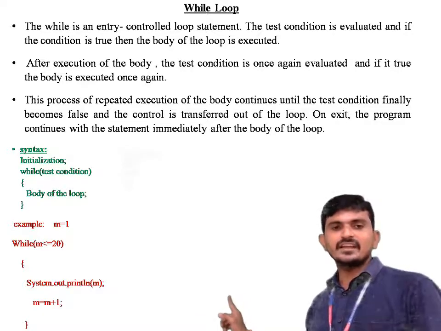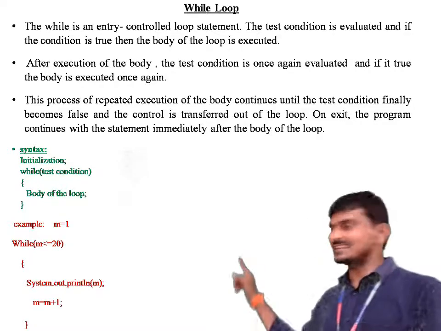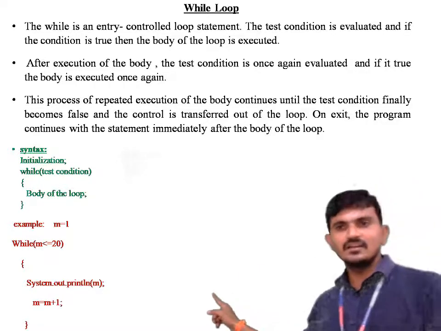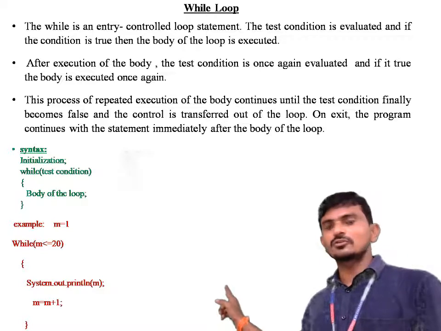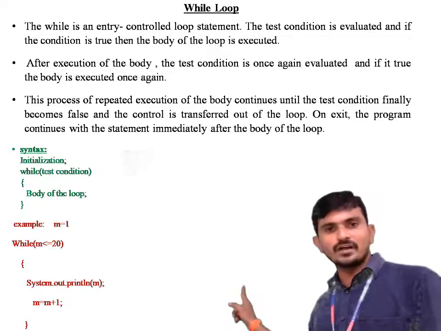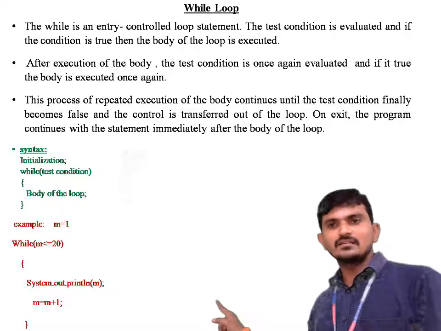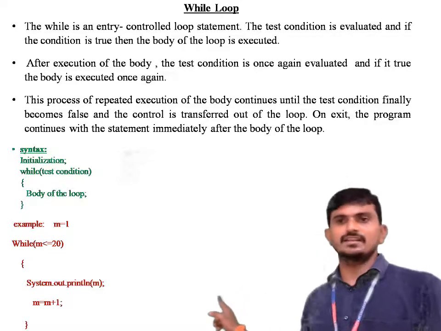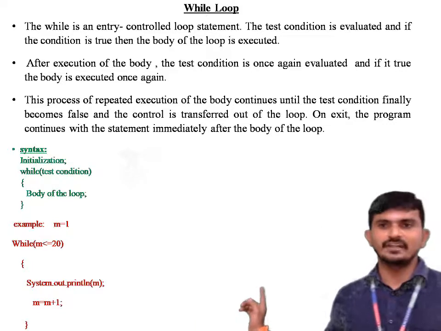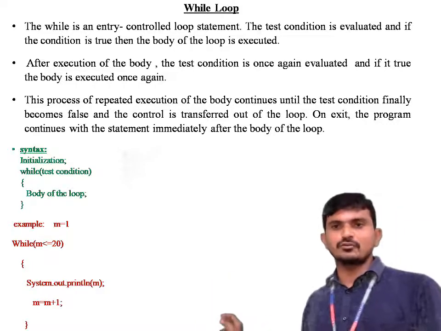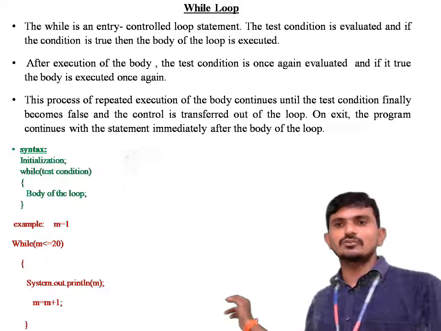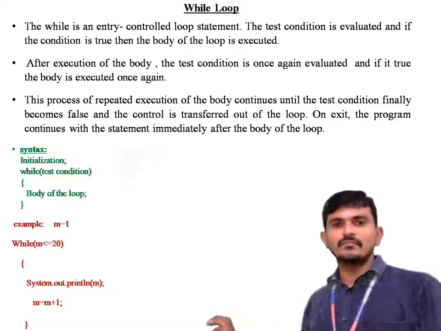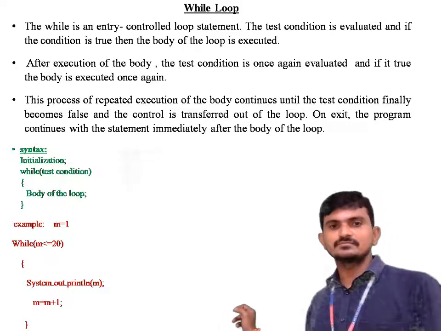Okay, take an example. Suppose we initialize the value m equal to 1. While condition m less than or equal to 20, open and closed braces, System.out.println(m), m equal to m plus 1.